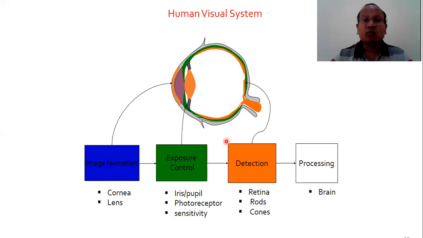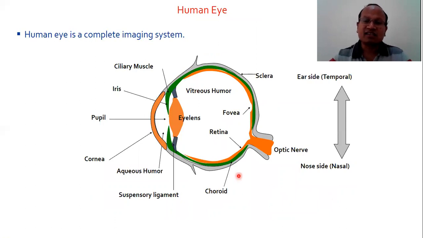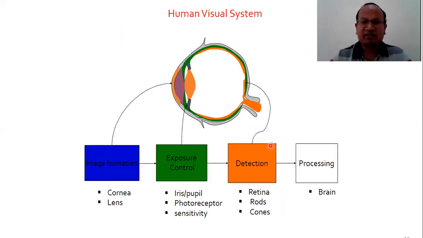And then once some impression is read by our human eye, it has to be processed. What do we want with that object which is sensed by our human eye? That processing is done by the brain, and there the signal is sent through the optical nerve. So this is a very important and interesting diagram. Therefore, I included it here so that we can understand how computer vision has similarity with the human vision system.